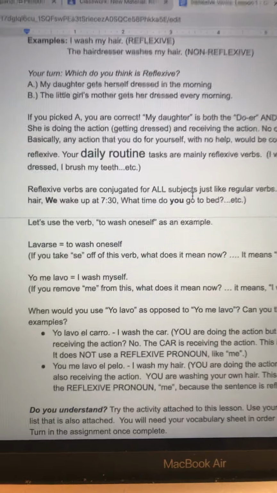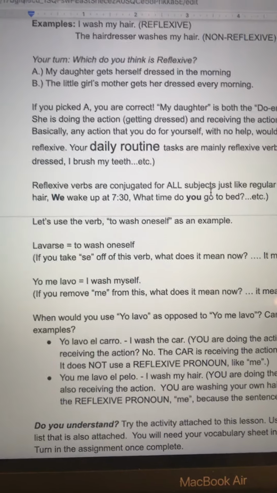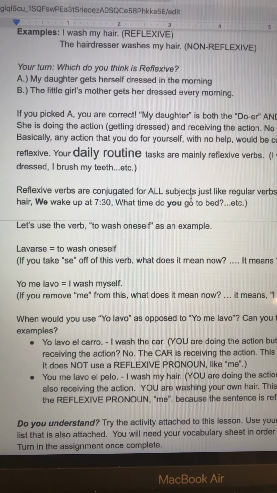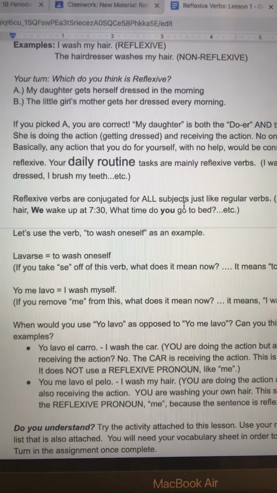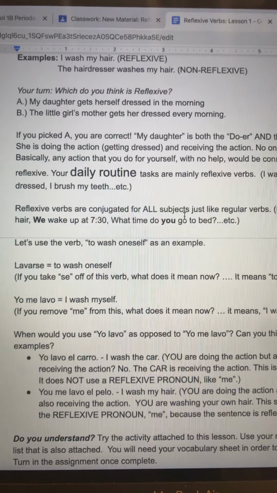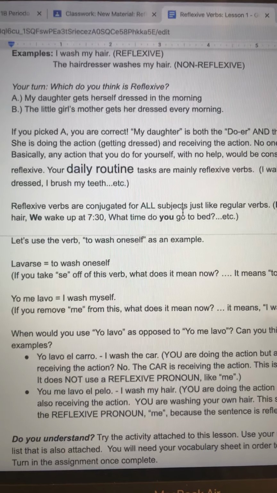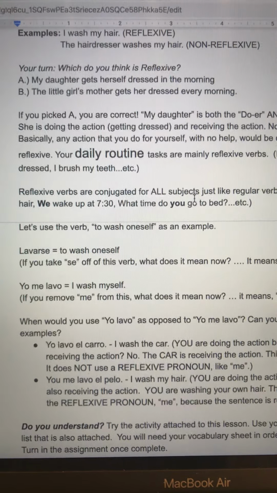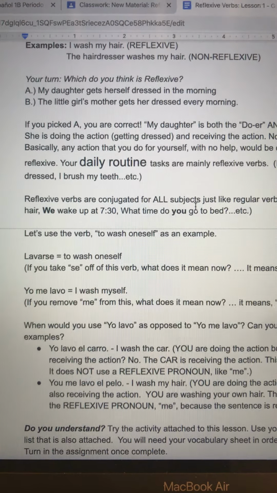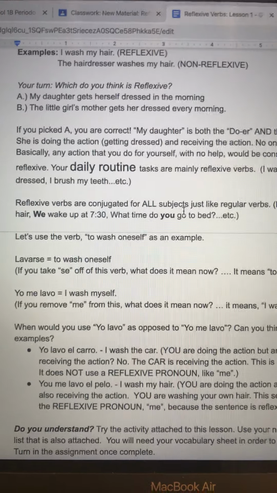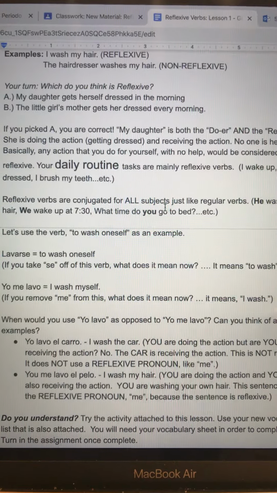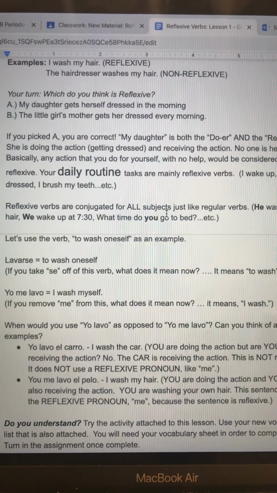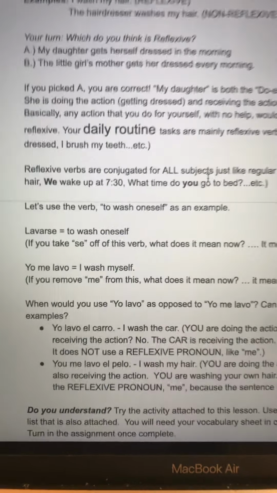When I conjugate lavarse for yo, it becomes yo me lavo, which means I wash myself, as in, I wash my hair, I wash my hands, or I wash my body. Now, if you remove the word me from this, what does it mean? If it was just yo lavo, it would mean I wash, as in, I wash the car, or I wash the counter, I wash the dishes.